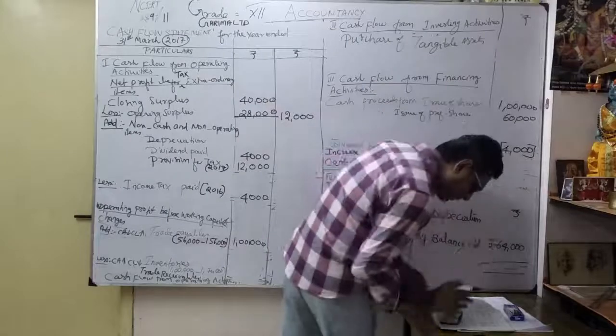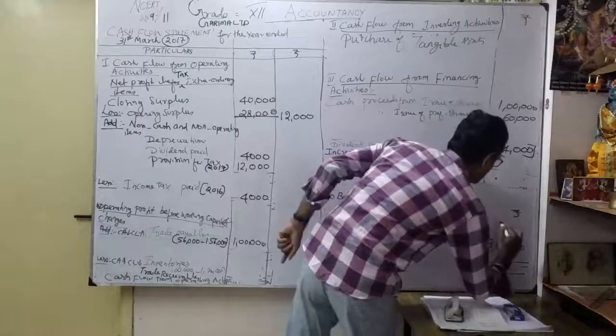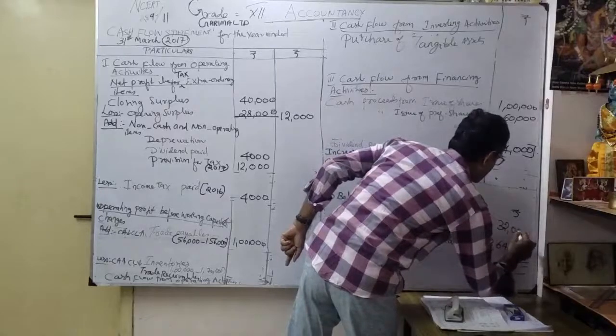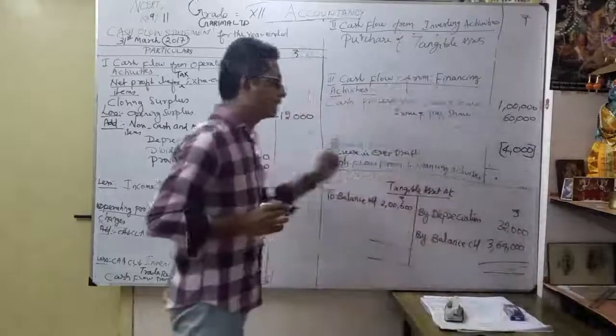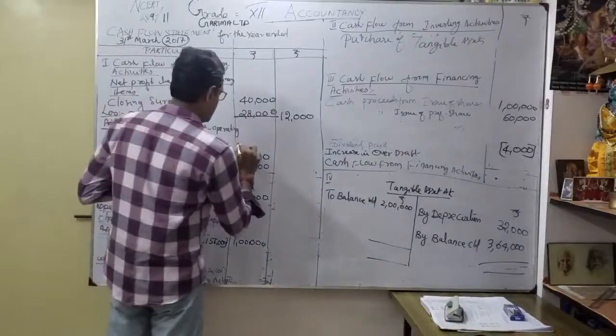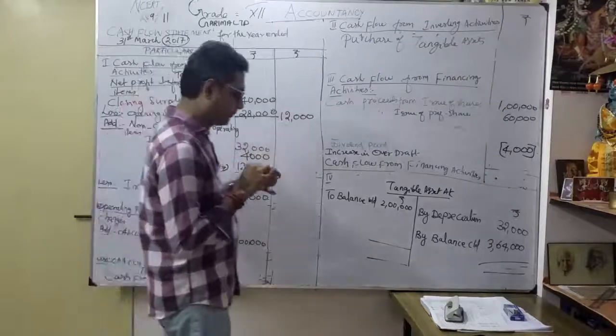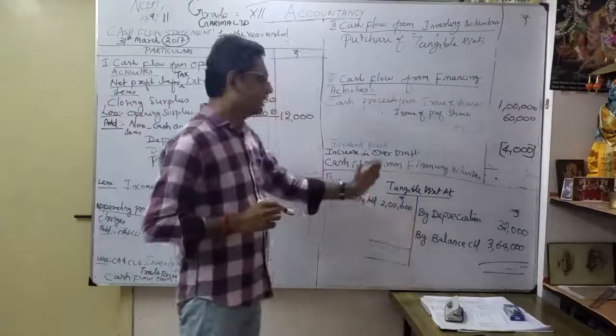It is 32,000. It comes under adjustment, 32,000. You understood? Immediately this depreciation I'm going to show here, 32,000. That's very important.